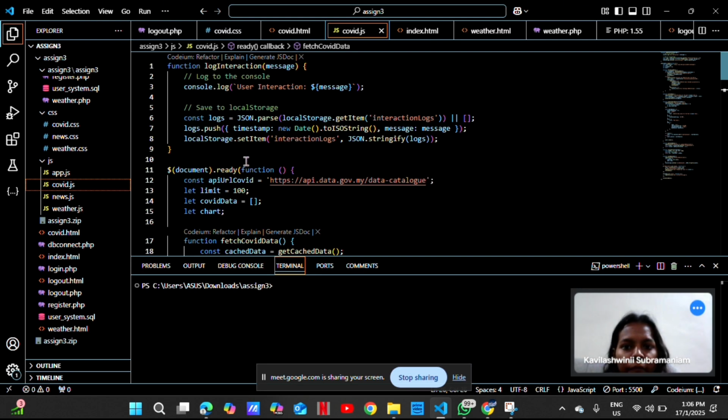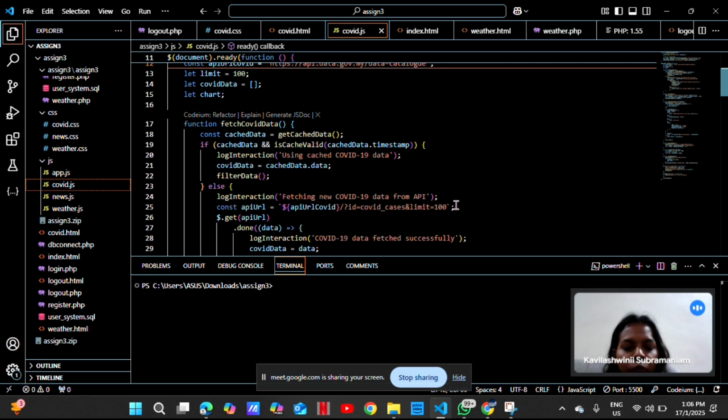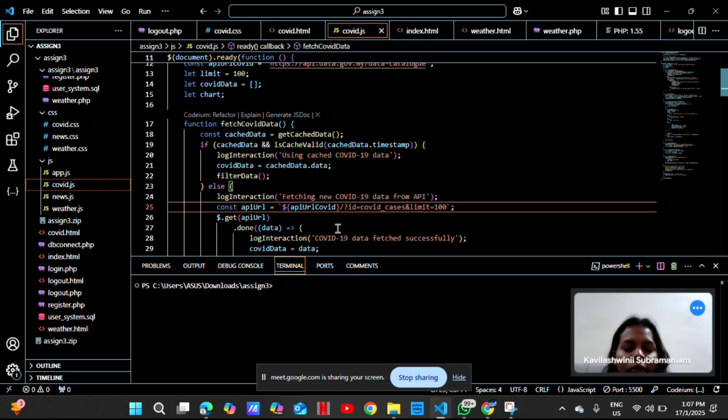First of all, the app uses an API endpoint, which is over here and here. This gives us the latest COVID-19 cases up to 100 entries. So here is the 100 thing. To fetch data, the app checks if the data is already saved on the device, and if it's available and still valid, we use the cached data, and if not, the app fetches new data from the API using a simple request.